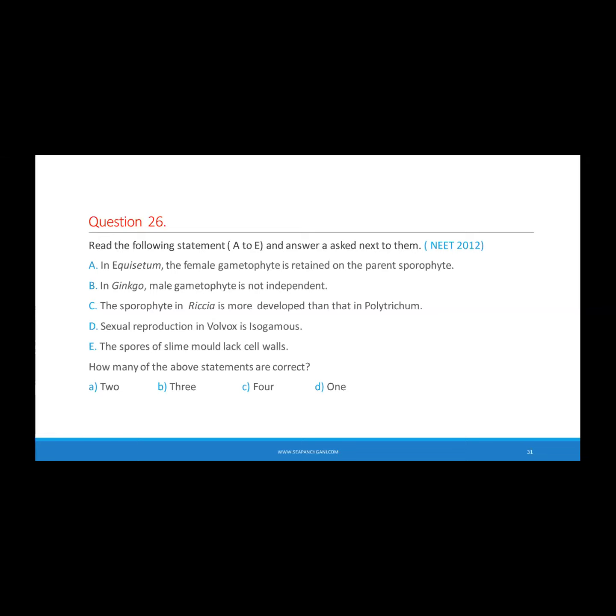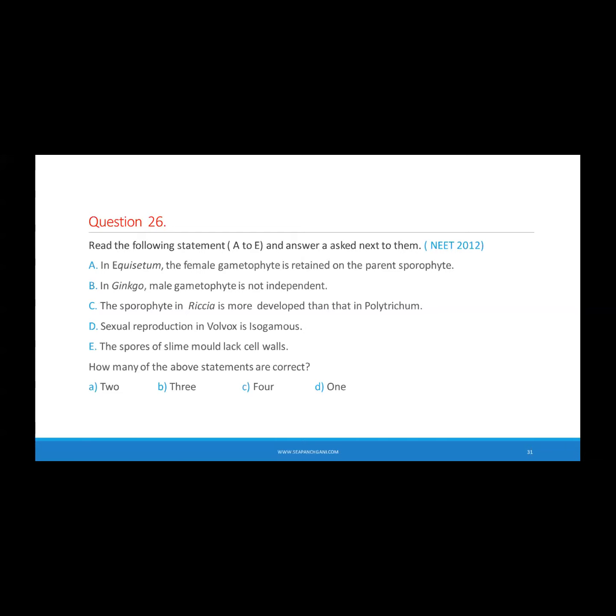Even see, the first two options are there, out of which the first statement is also wrong. In Equisetum, the female gametophyte is retained on the parent sporophyte. They are not dependent upon this sporophyte. Okay, they are not dependent. So A is wrong, C is wrong.